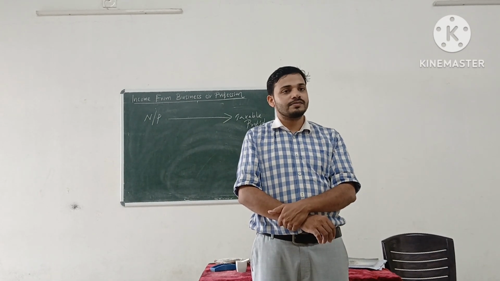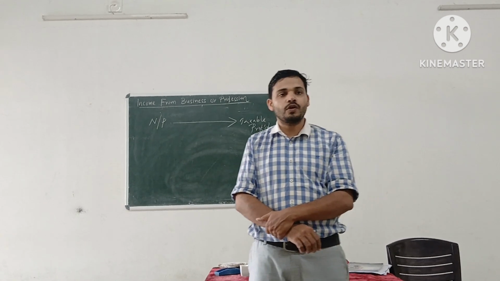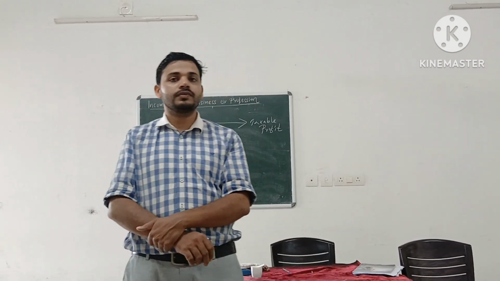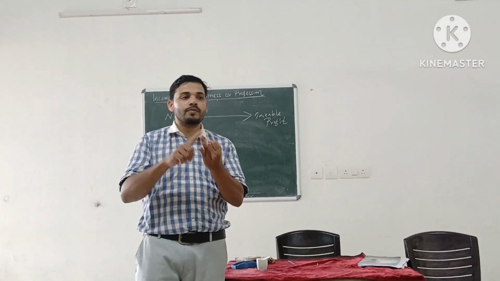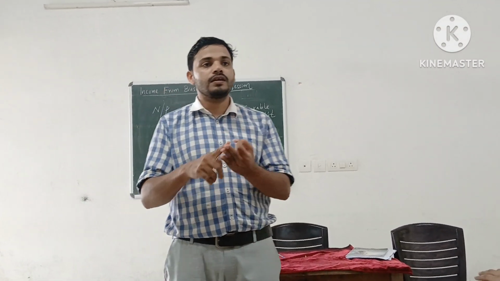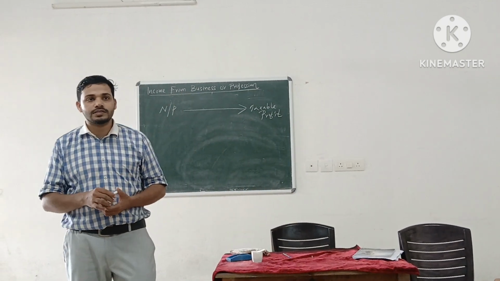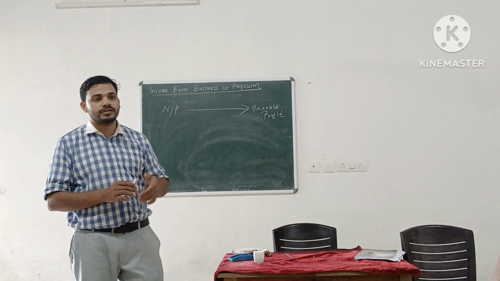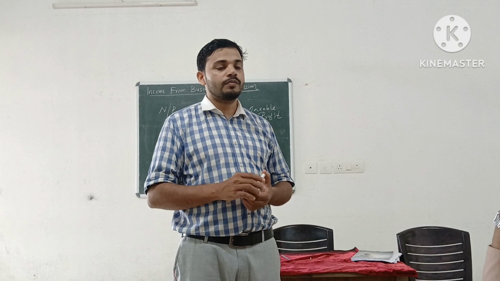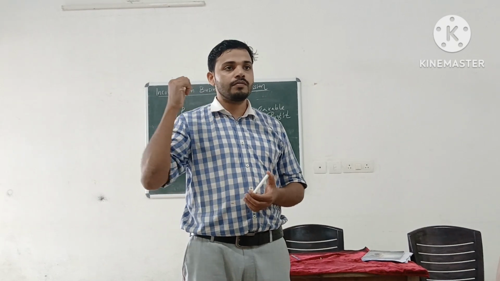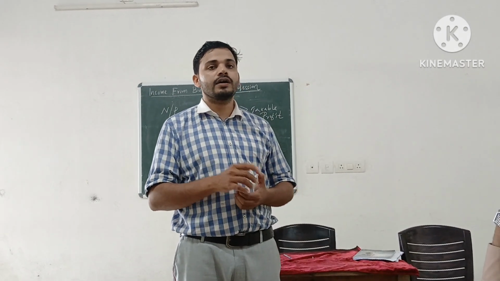Our today's topic is income from business or profession. It is your third head. In total, there are 5 heads: income from salary, income from house property, income from business or profession, capital gain, and income from other sources. This is the third and most important head. You can often see 10 mark questions in your examination. Sometimes a question from this head may be asked in your examination.